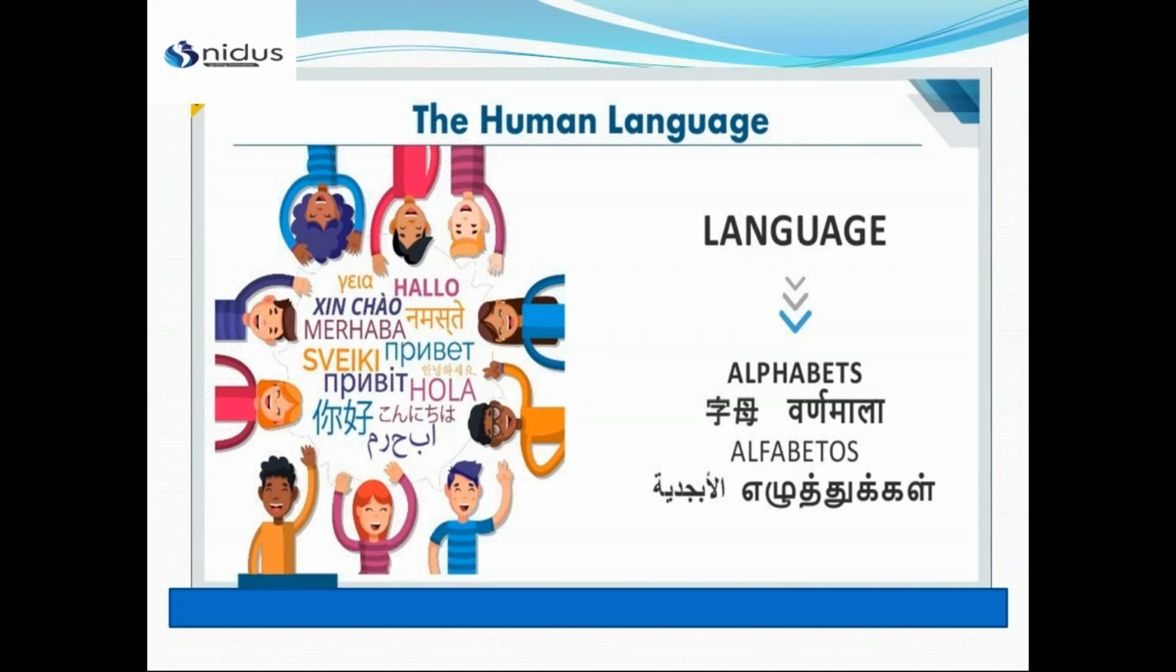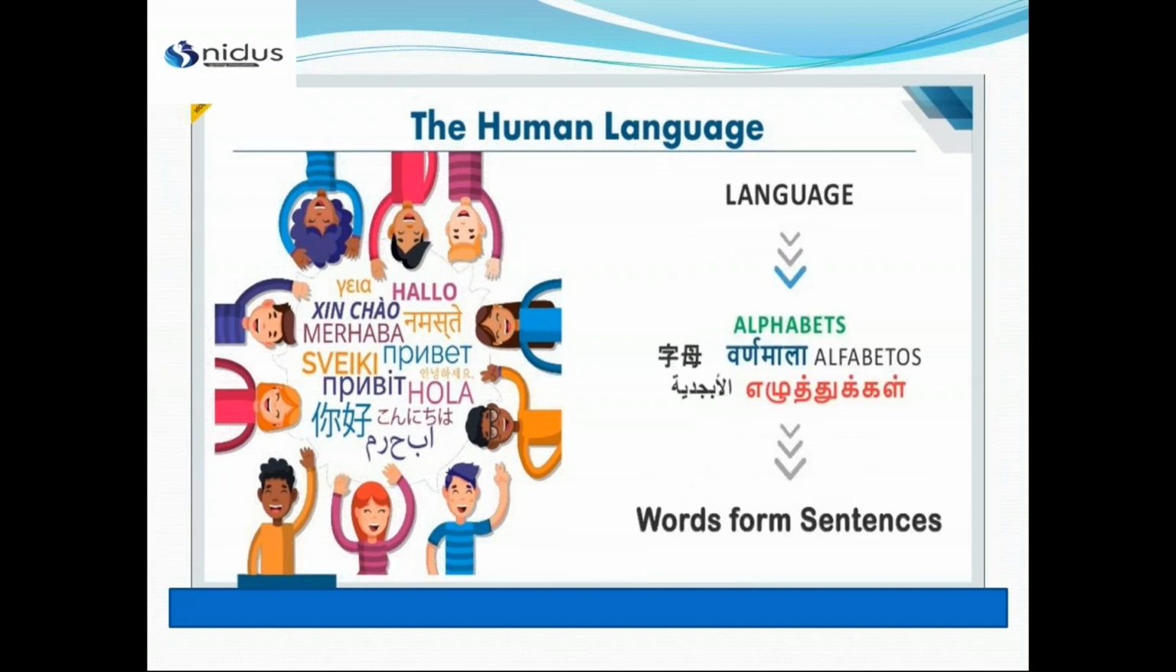If we are communicating in the English language, then we have the alphabets from A to Z, and combining the alphabets, we have words, and sentences can be formed from the words. So your language includes alphabets, words and sentences. So that is our human language, how we can communicate with each other.